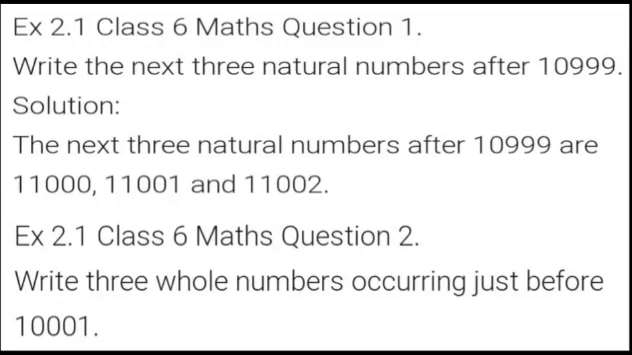11,002. Now the next question, number 2, is: write three whole numbers occurring just before 10,001. That means we are going to write the numbers which come before this number. Before means predecessor. The question is actually asking you to give the predecessors, and not only one, you have to give three. When we are searching for predecessors, we do -1 from the given number. So let us see.